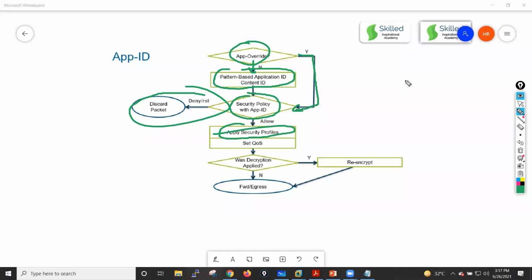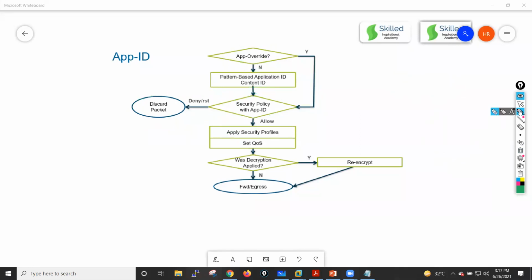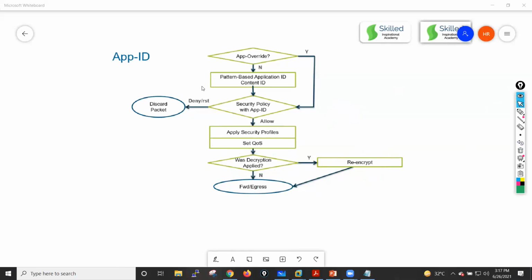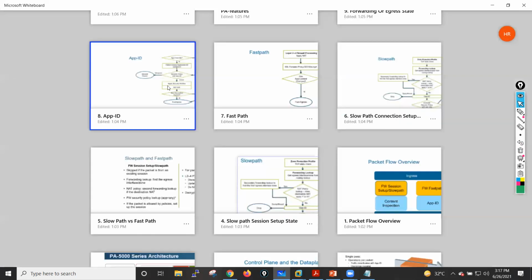If we have a security policy that is blocking this particular application, in that case that traffic will be denied at the application level, and it will update the session table with the discard state, guys. Otherwise, it will also send this packet to the security profiles for content inspection, guys. And if decryption has been applied, then it will re-encrypt, and forward the data for the egress process. Now let me tell you about the egress process.